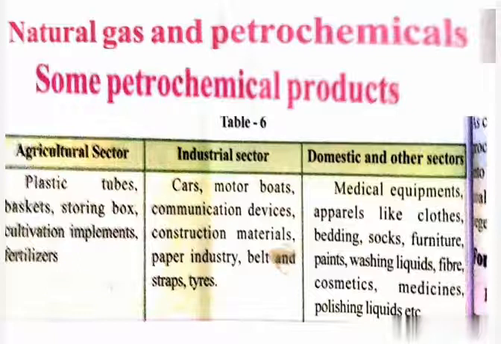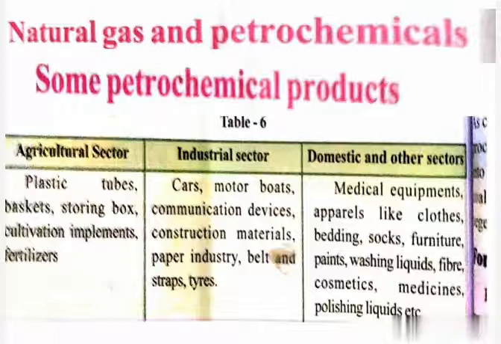Now we will discuss some petrochemical products. These petrochemicals are used in the preparation of various articles as substitutes for materials like wood and metals, which are limited. They are also used in the manufacture of several new products that cannot be obtained from wood, soil, metal, etc. The table below shows how petrochemicals are now used in all walks of life.